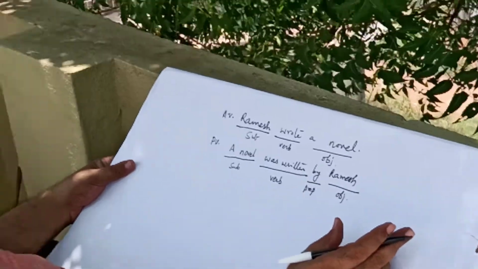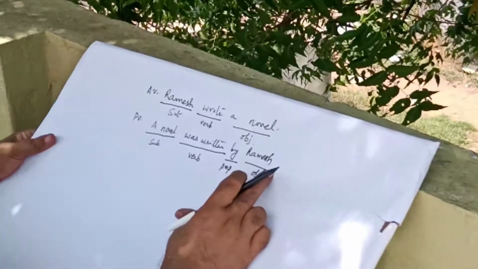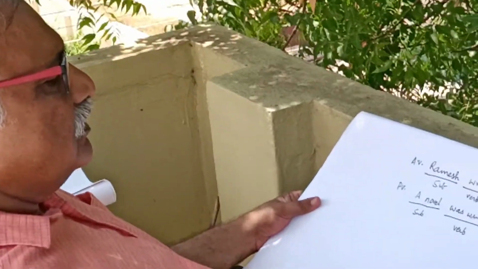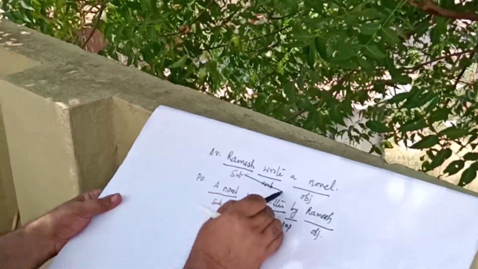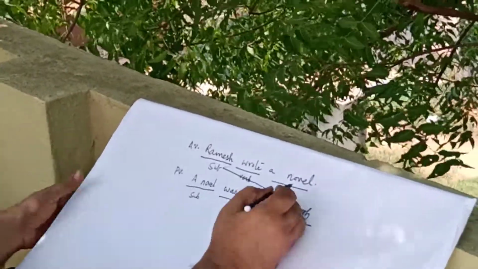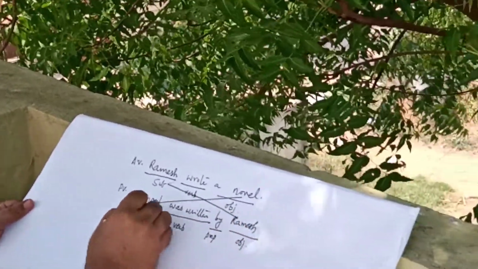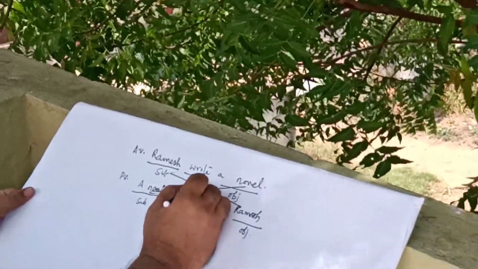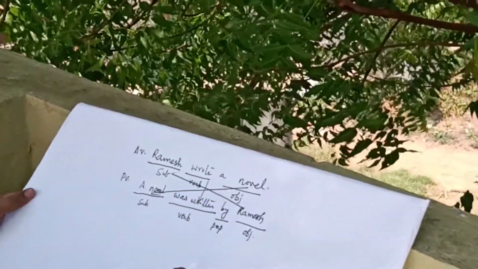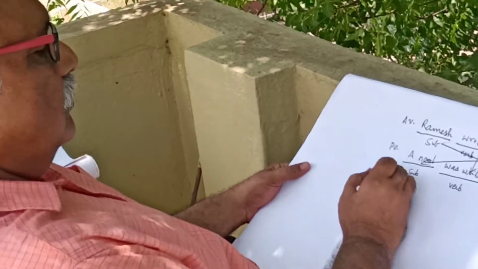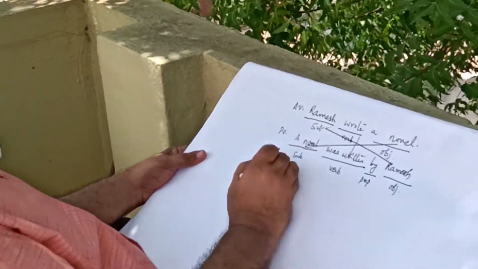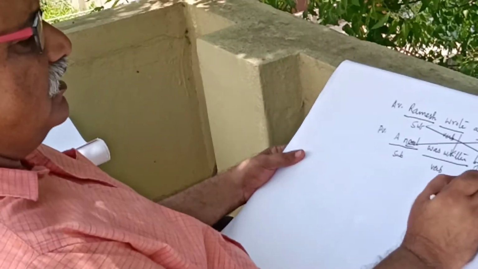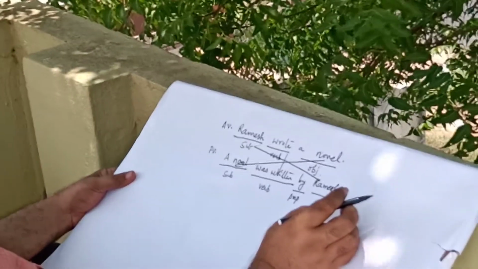So what have we done now? We have converted a sentence from active voice into passive voice. When you convert a sentence from active voice into passive voice, subject becomes the object and object becomes the subject. And the active verb is replaced by the passive verb. Let me read the sentence in the passive voice. A novel was written by Ramesh.